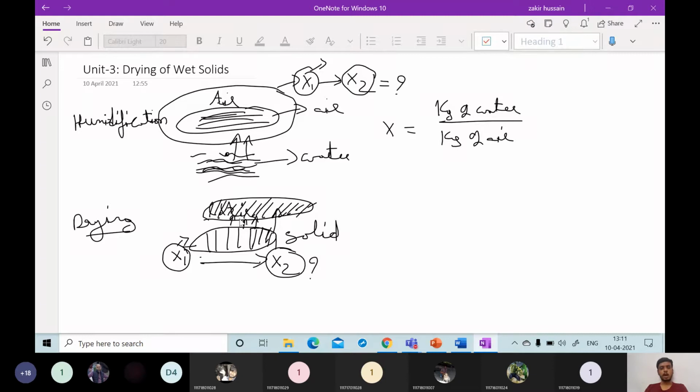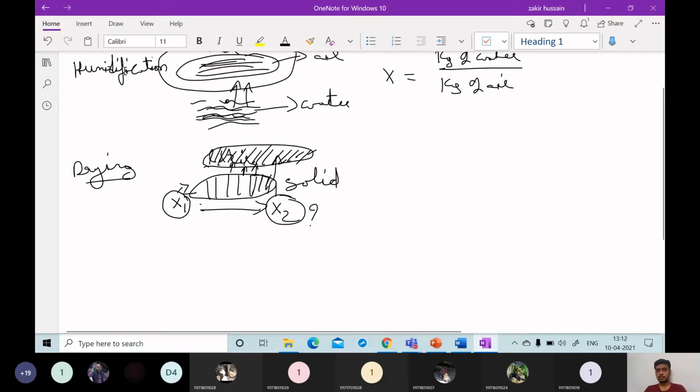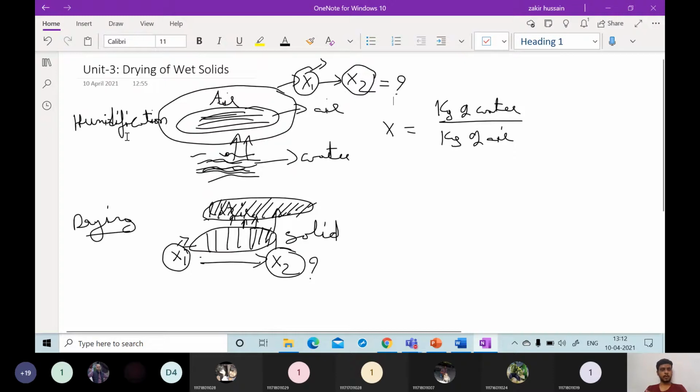In order to do that, how many types of moisture are there inside the solid? We have to differentiate the types of moisture content. Before that, this is the difference between humidification and the drying operation. I hope you caught the point, humidification and drying. Is the problem statement clear for everybody? Yes, sir. So humidification and drying is this.